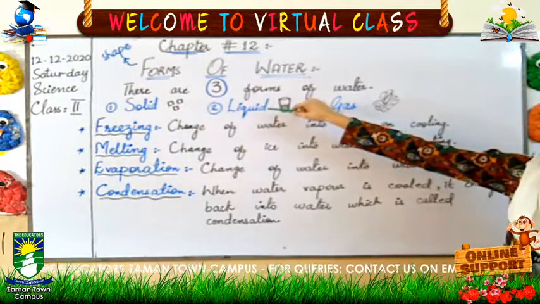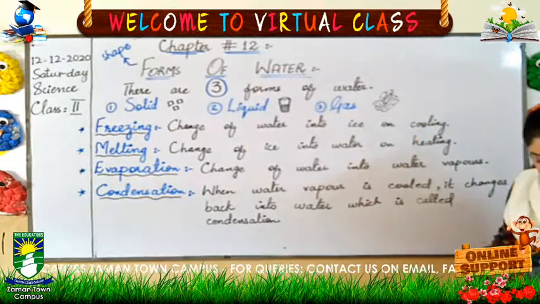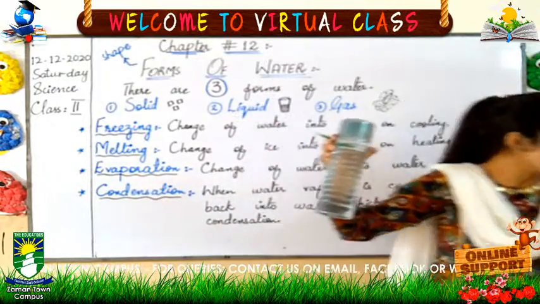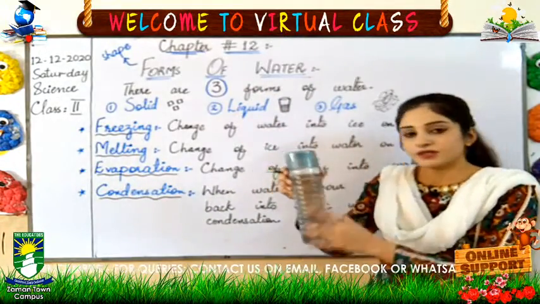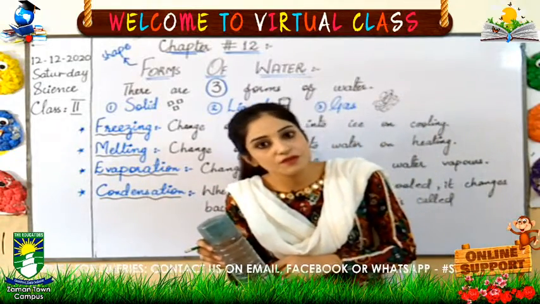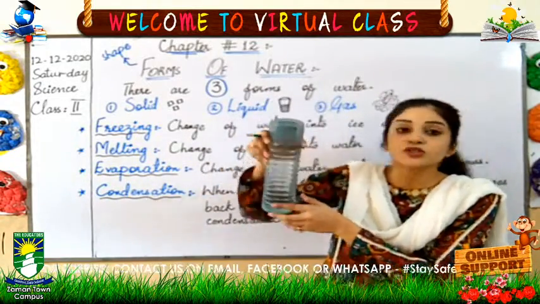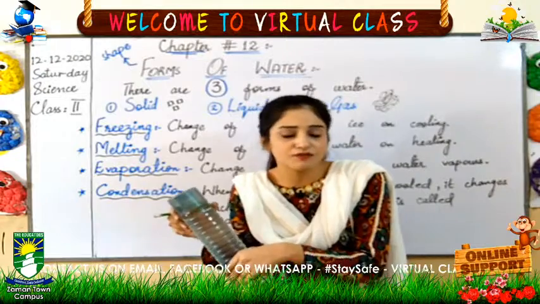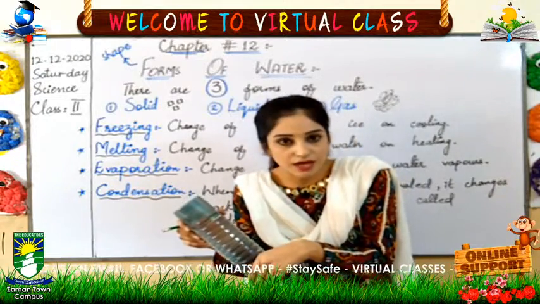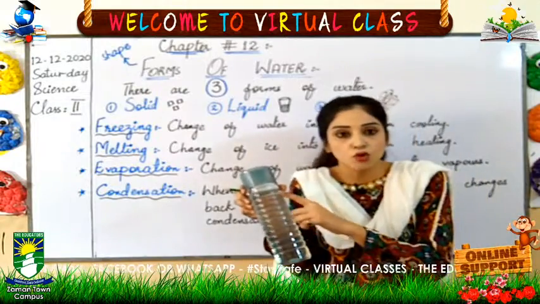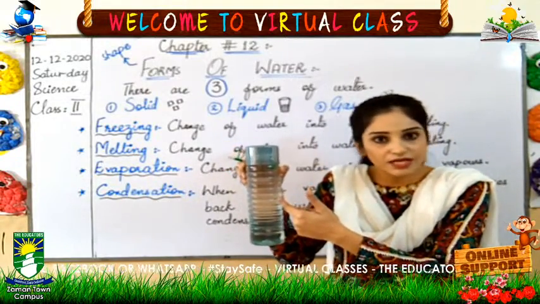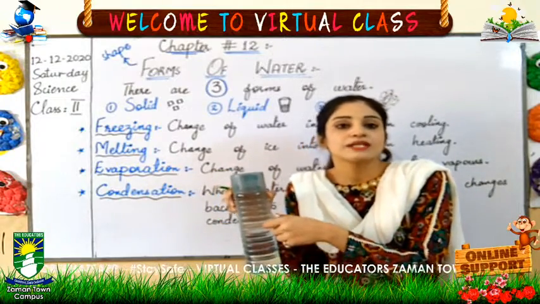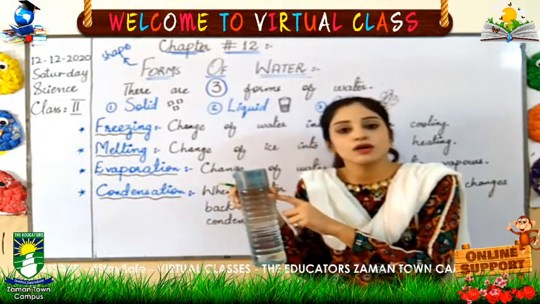Okay, second one is liquid. Liquid form of water is this one. See, this bottle is completely filled with water. The liquid form of water is the most common form of water. You can find this form everywhere, right? In liquid form, we also drink this water. We also use this water for washing, for taking bath and for so many things, right? And it has no color. You can see it does not have any color. It also does not have any smell, no taste, and it does not have any shape.